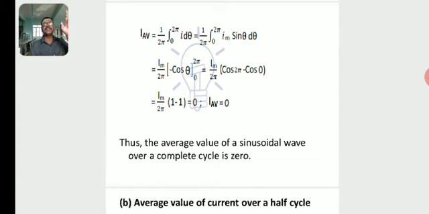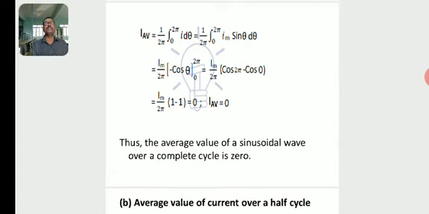We know that omega is equal to theta by t, then theta is equal to omega t. So then further, I m by 2 pi into the integration of sin theta, which gives minus cos theta, with the limits 0 to 2 pi. Further, which is equal to I m by 2 pi into cos 2 pi minus cos 0.